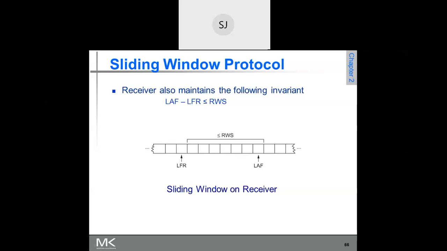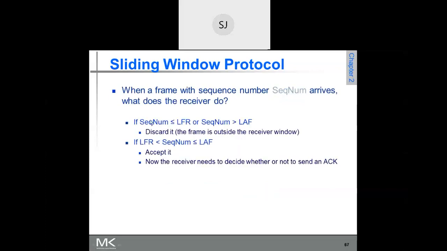Yes or no? If the sequence number of the incoming frame is less than or equal to LFR, or if it is greater than LAF, that means that particular frame is outside the receiving window. So it has to be rejected. If the sequence number is less than or equal to LFR or greater than LAF, discard it because the frame is outside the receiving window.